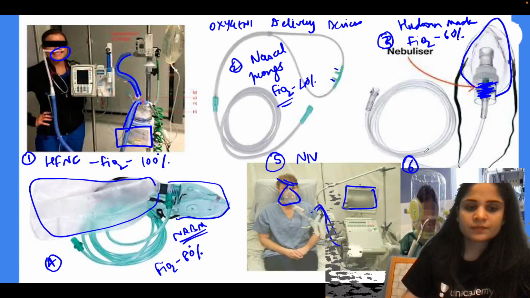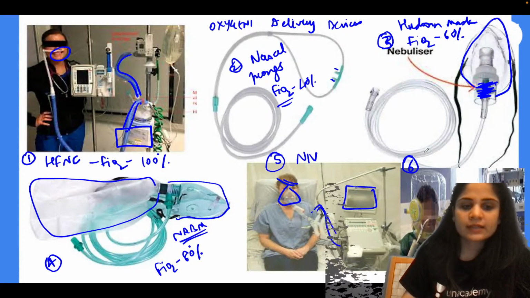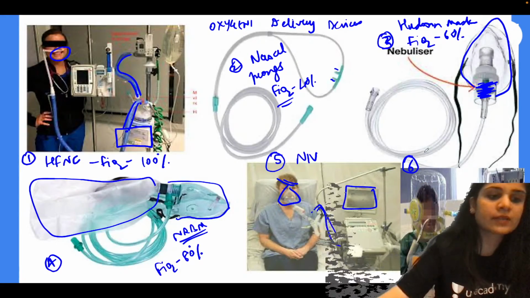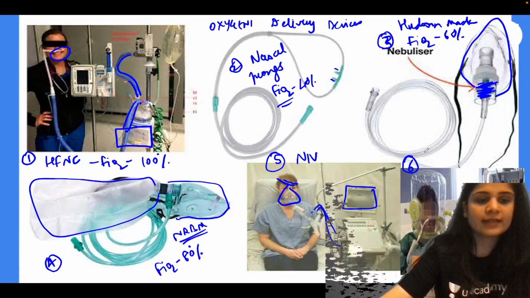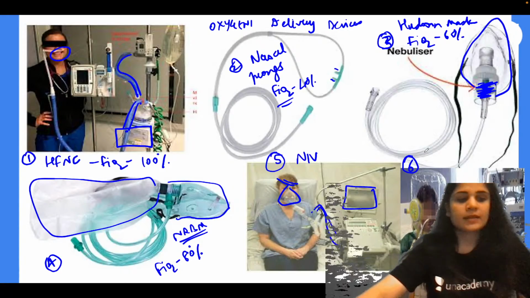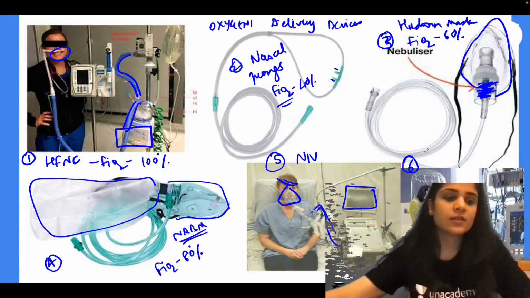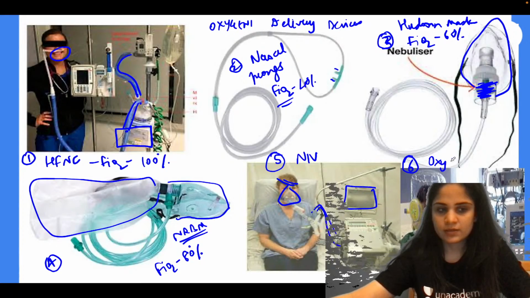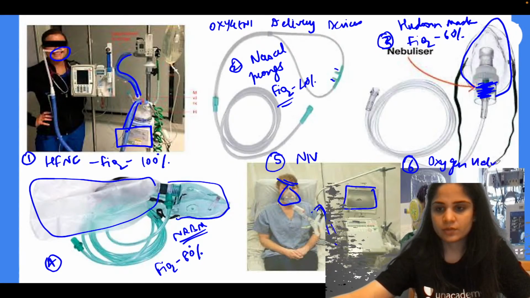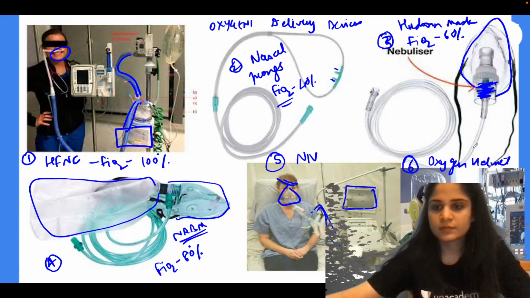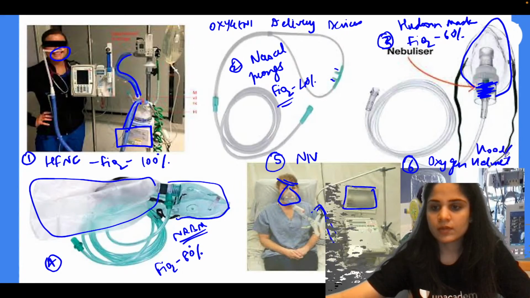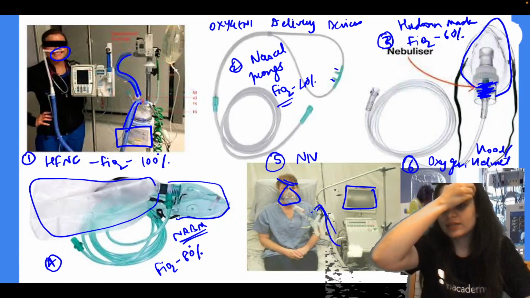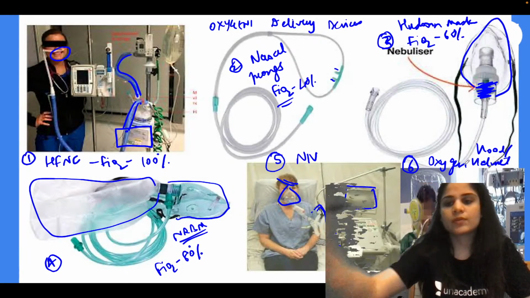BiPAP, no. Look at how it looks like. Does it look like anything specific? I think it looks like a helmet, correct? Yeah. So 6 is actually called an oxygen helmet, or an oxygen hood. The oxygen helmet or oxygen hood will help to provide a FiO2 of about 90%.